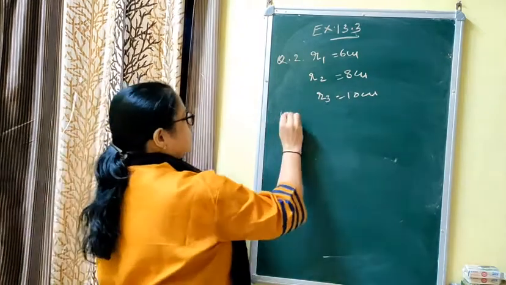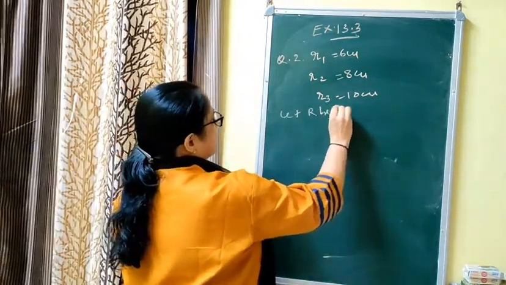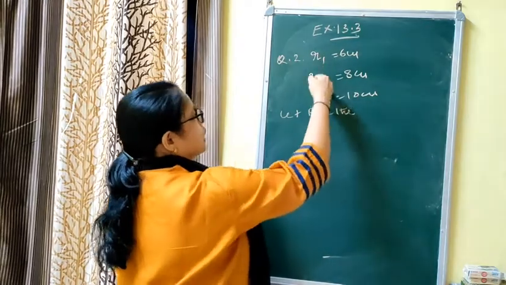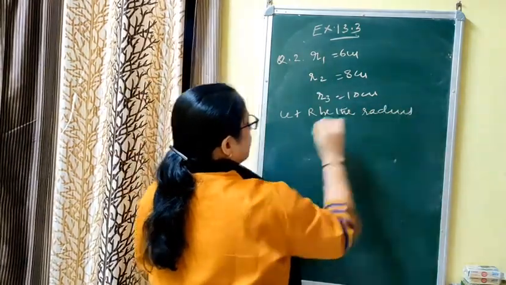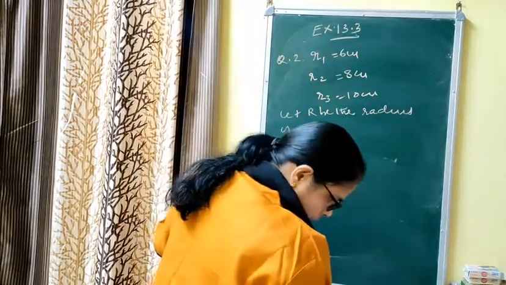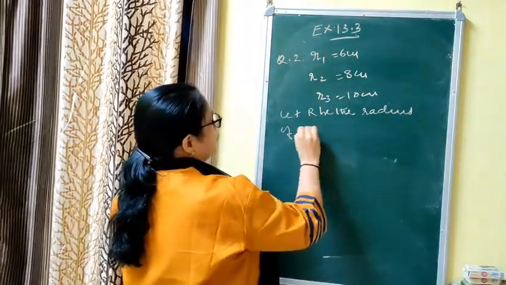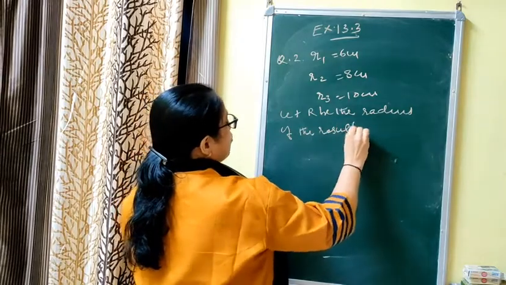Let capital R be the radius of the resulting sphere, because we have already taken small r.